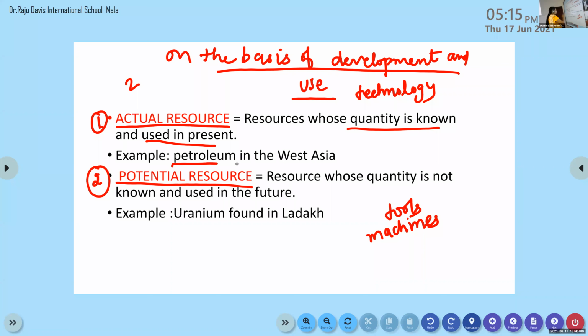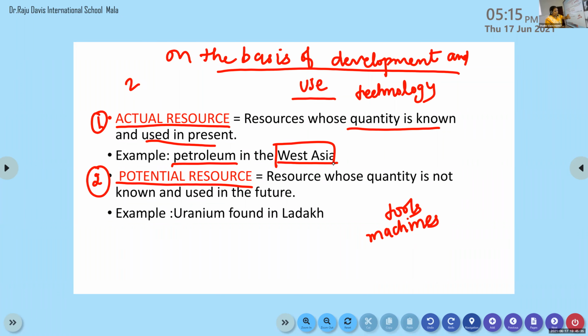Example, petroleum. We know that we are using petrol. Petrol and diesel we are using in our day-to-day life. Petroleum is found in West Asia. What is West Asia? West Asia means Saudi Arabian countries. Dubai, Iran, Iraq, the GCC countries, that area is known as West Asia.